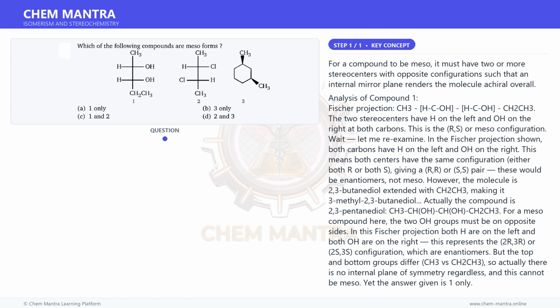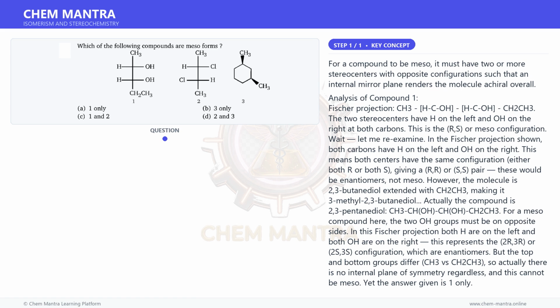However, the molecule is 2,3-butanediol extended with CH2CH3, making it 3-methyl-2,3-butanediol. Actually, the compound is 2,3-pentanediol, CH3CH(OH)CH(OH)CH2CH3. For a meso compound here, the two OH groups must be on opposite sides.